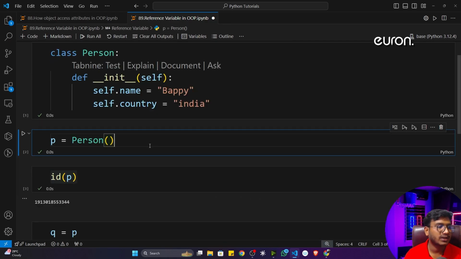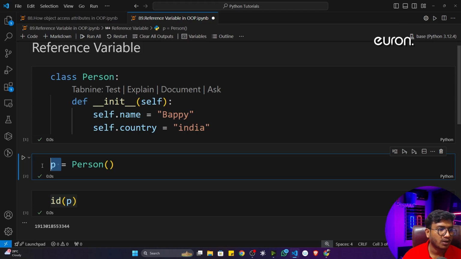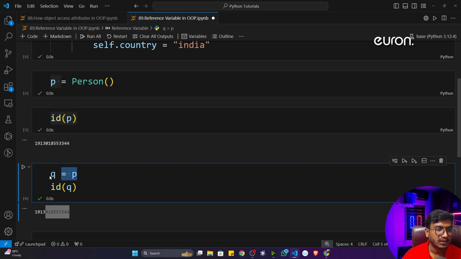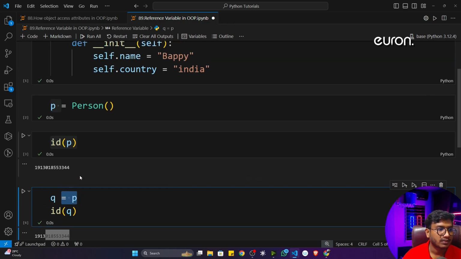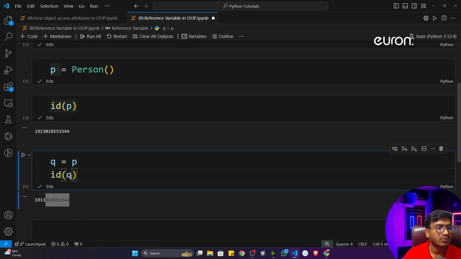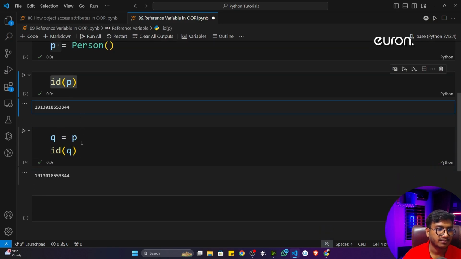That means whenever you are creating an object of a class, this object is pointing to the same location. So here Person is a class, and you created an object called p, and you stored this Person class inside p. That means p is pointing to the Person object itself. And when you write q is equal to p, that means q is also pointing to p, the same location. That is why when I print the ID of p and the ID of q, both are the same.